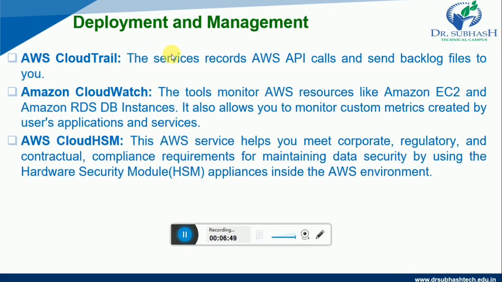Now let us see what are the deployment and management services provided by AWS. And in that first one is AWS CloudTrail. This service records AWS API calls and sends log files to you. Next service is Amazon CloudWatch. This tool monitors AWS resources like Amazon EC2 and Amazon RDS DB instances. It also allows you to monitor custom metrics created by users' applications and services.